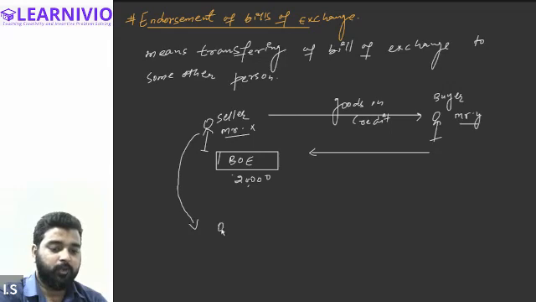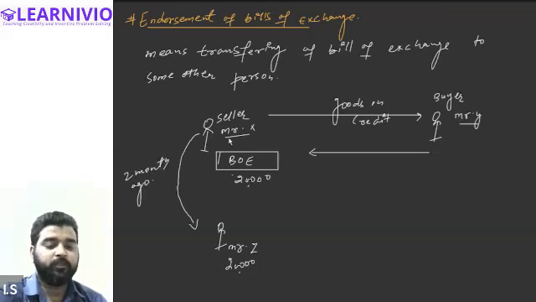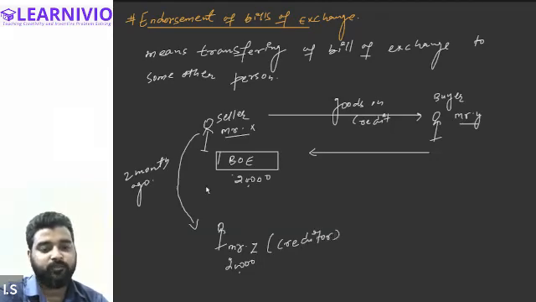Let's say he has borrowed 20,000 from Mr. Z two months ago. So from the point of view of Mr. X, Mr. Z will be considered a creditor.